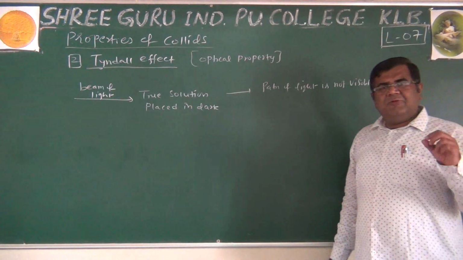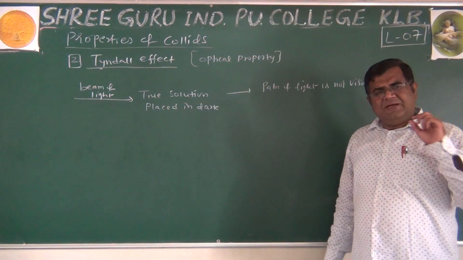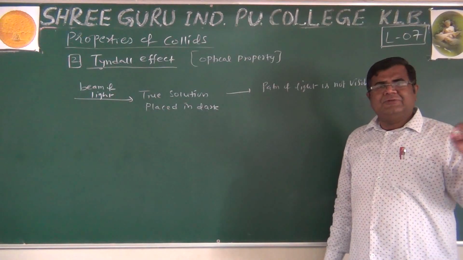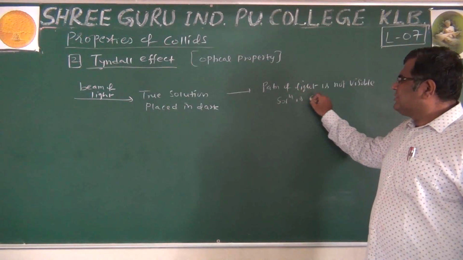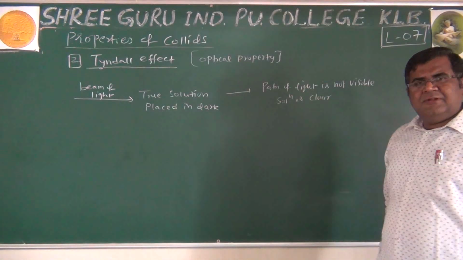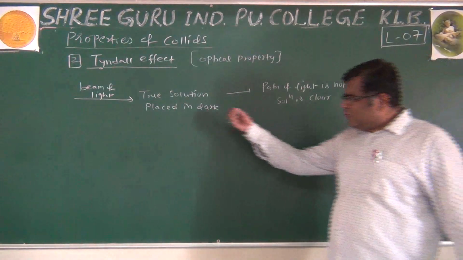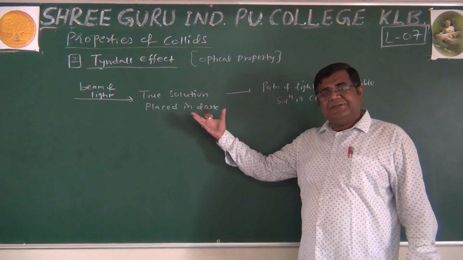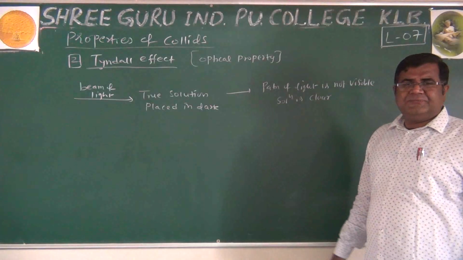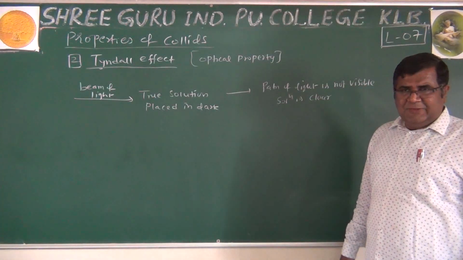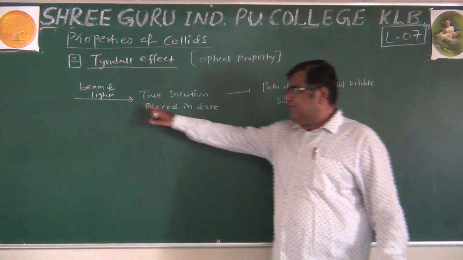We never see how the light is propagating through the true solution because solution is clear. Because particles are so small that they disappear. That's why path of light is not seen, even though we are passing the beam of light.